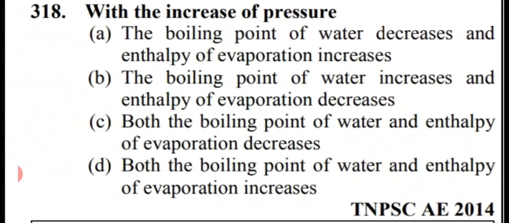With the increase of pressure, options are the boiling point of water decreases and enthalpy of evaporation increases. Second option is the boiling point of water increases and enthalpy of evaporation decreases. Third option is both the boiling point of water and enthalpy of evaporation decrease. And the last option is both the boiling point of water and enthalpy of evaporation increase. So friends, with the increase of pressure, the boiling point of water increases and enthalpy of evaporation decreases. That is option number B.